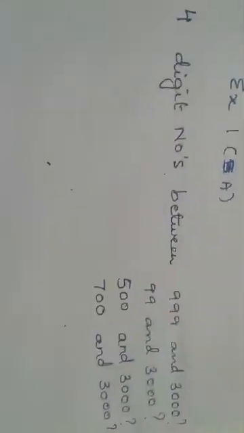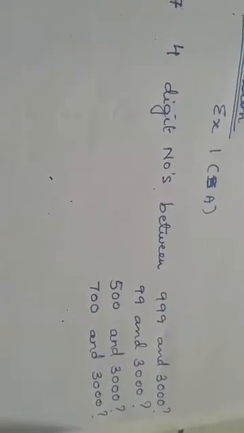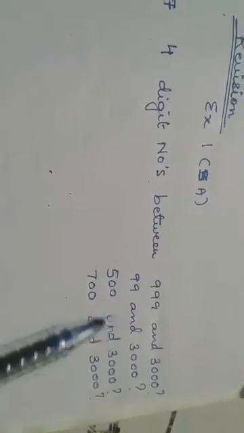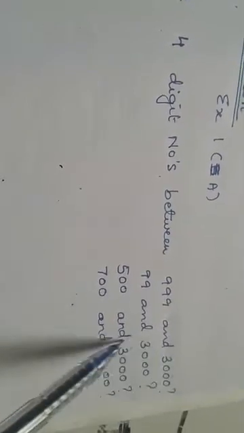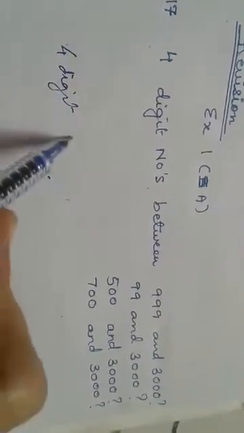The same type of question I have given: find out 4-digit numbers between 999 and 3000, 99 and 3000, 500 and 3000, 700 and 3000. You can put 900 and 3000, 400 and 3000, 1 and 3000, 200 and 3000, anything. See, the answer will not change, the solution will not change until these numbers change. Always remember, a 4-digit number will always start with